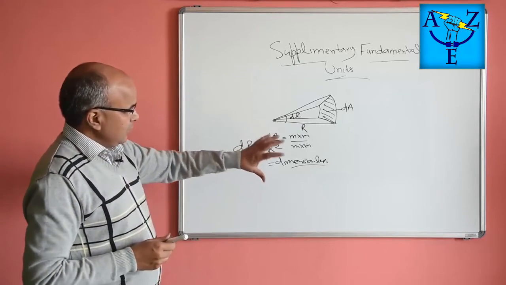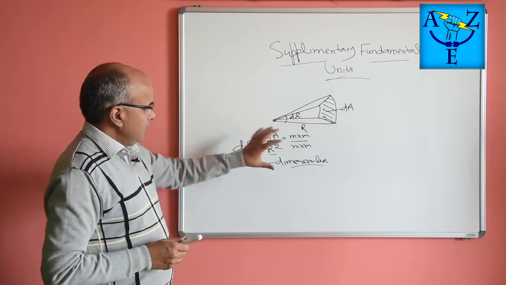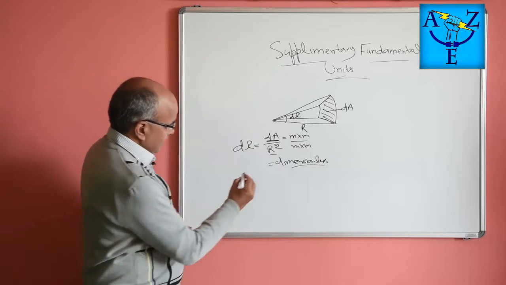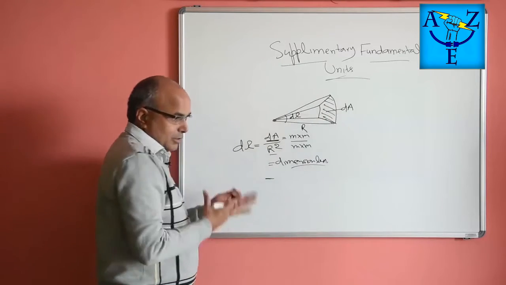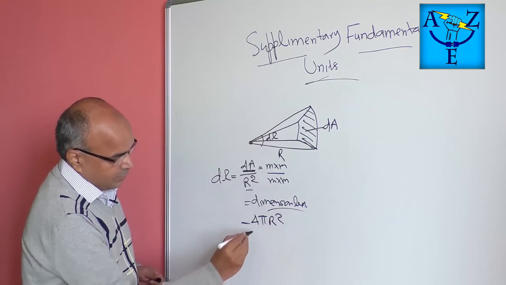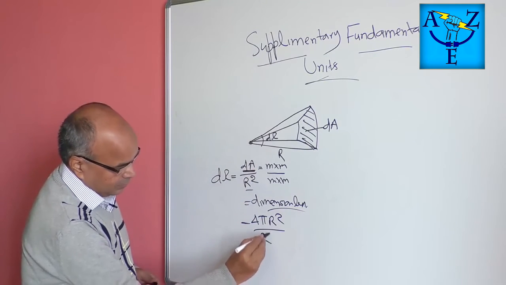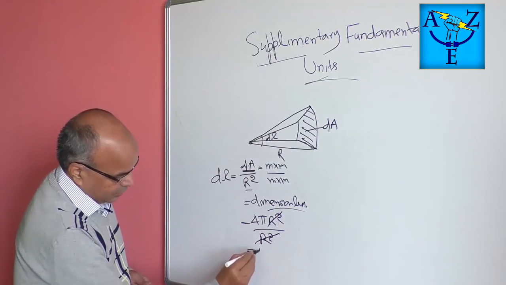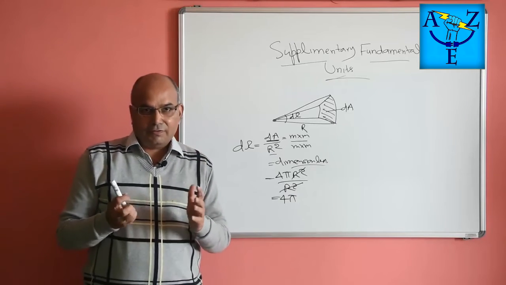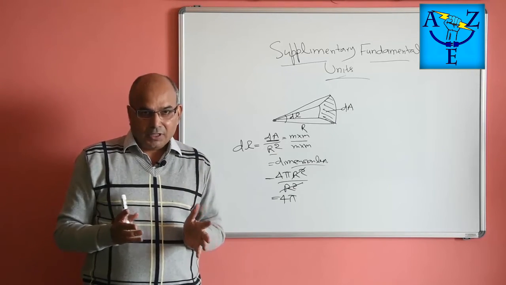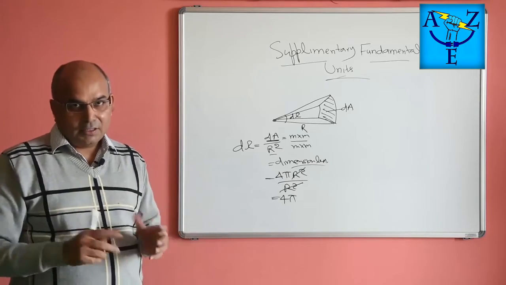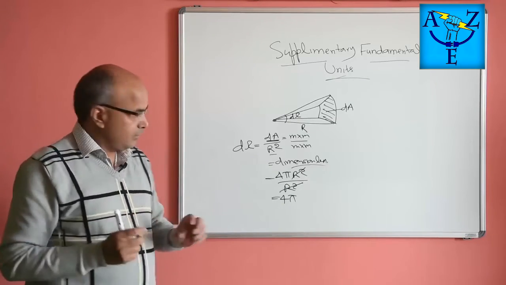So suppose I ask you what is the steradian of a complete sphere, then we can say that the total area of this particular sphere is going to be 4 pi r square, while the denominator is r square. So this and this will cancel, so it will become 4 pi. So just like we have seen that in the case of a circle, the radian is 2 pi, in the case of a sphere, the complete thing will be 4 pi.